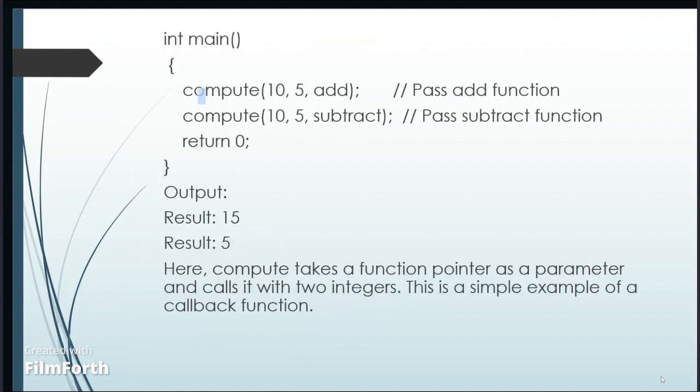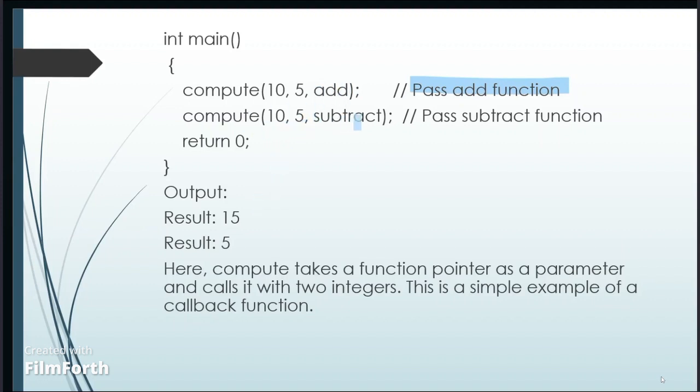And the next is the main function, where the execution begins. We call compute and pass x as 10 and y as 5. Here the add function is the operator. We have passed the add function as the operator, and inside compute, this becomes add 10 plus 5, and we get the result as 15.